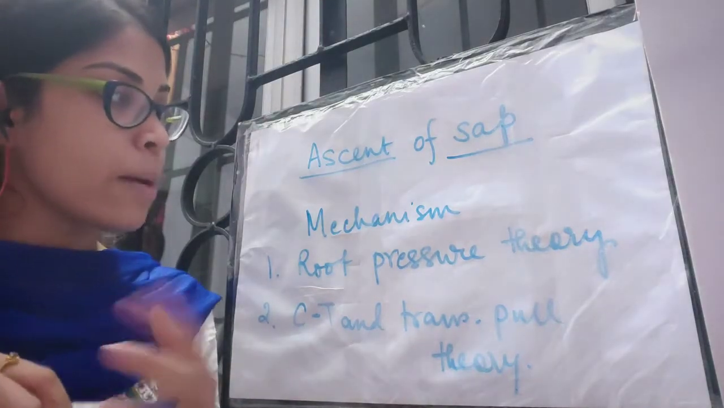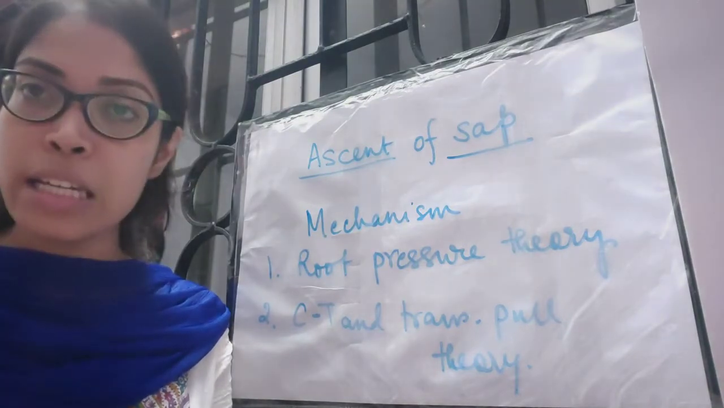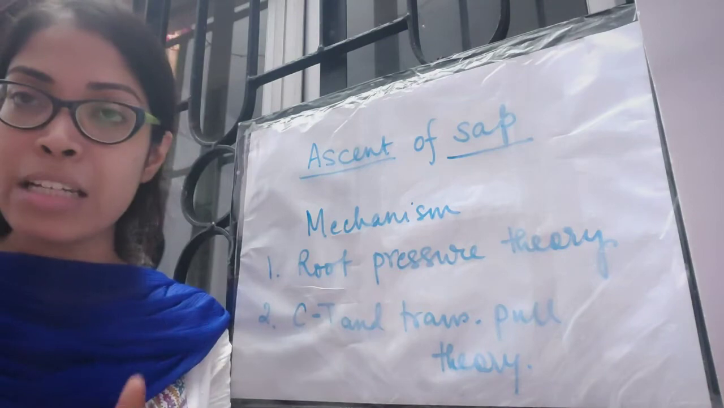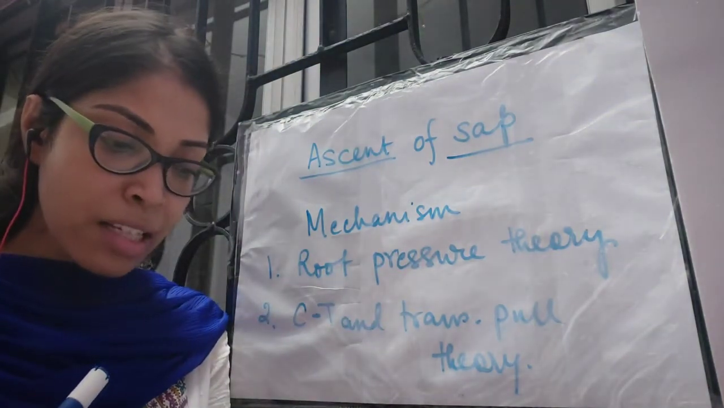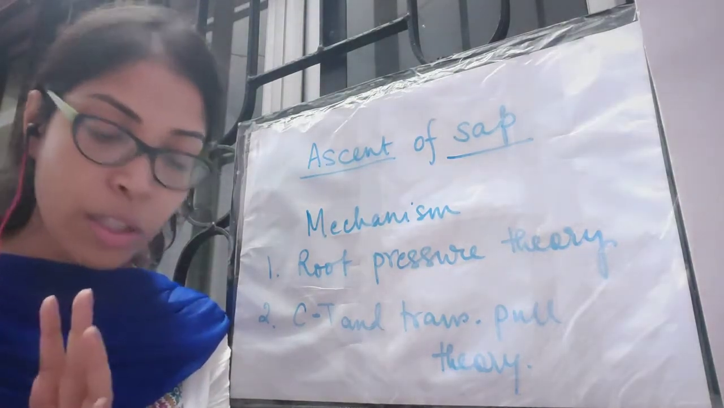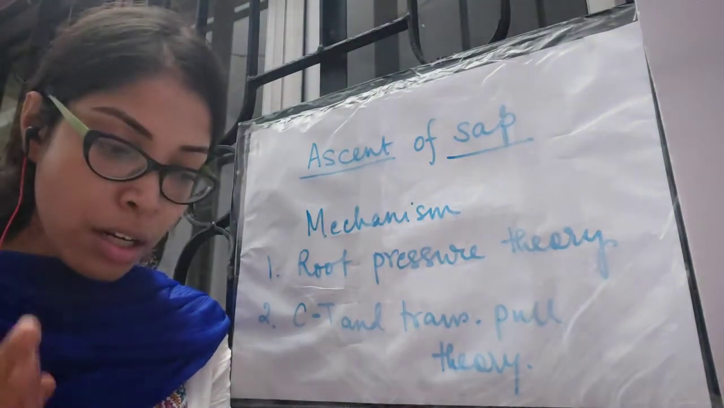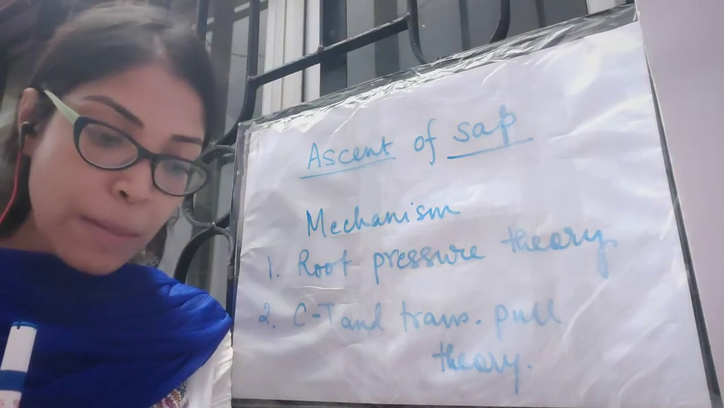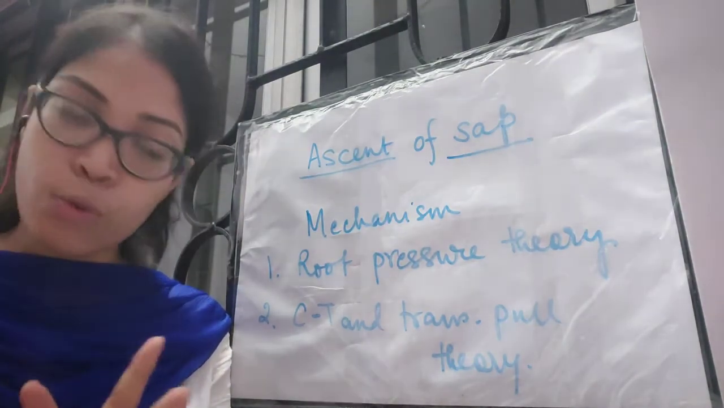Okay, now talking about the first one, root pressure theory. This theory was given by Priestley. You have to learn the name of the theory and the scientist who gave this theory very well. Next, from root pressure theory we will learn what is root pressure. You don't have to learn the whole paragraph, you will learn only what is root pressure. A pressure developing in the tracheary elements of xylem due to metabolic activities of the root is known as root pressure.